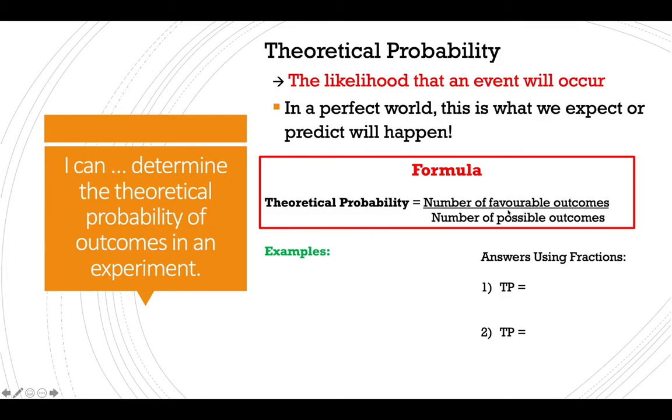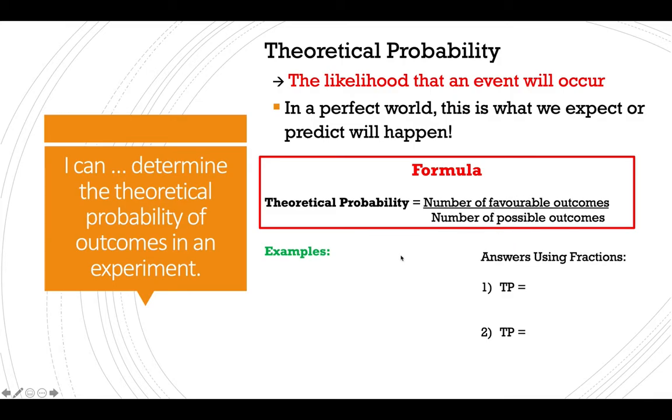This is what we want to happen. Maybe you're going to win a prize if you draw an ace out of a deck of cards, for example. So how many aces would there be in the deck of cards? Well, there's 4. That's the number that's favorable to you, out of the number of possible outcomes, which is what we did on the last page. So the number of possible outcomes, if it was the deck of cards example, would be 52, right? 52 cards in a deck.